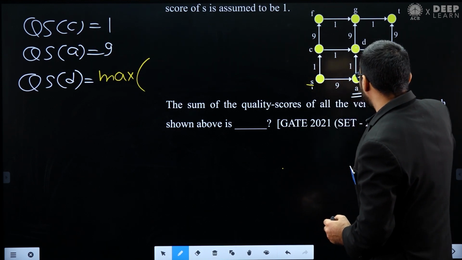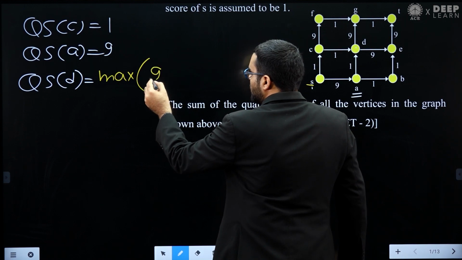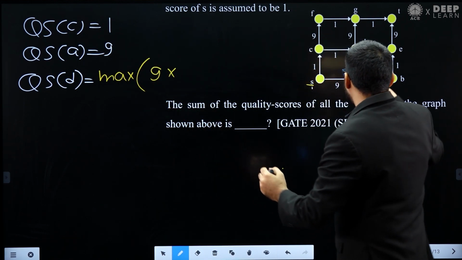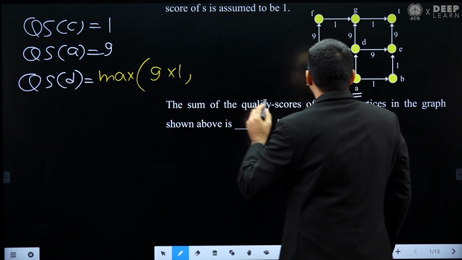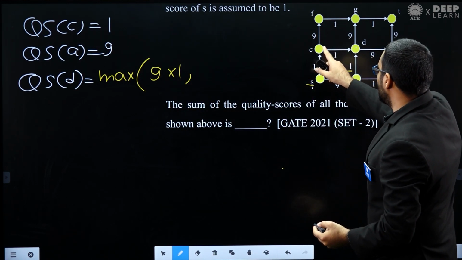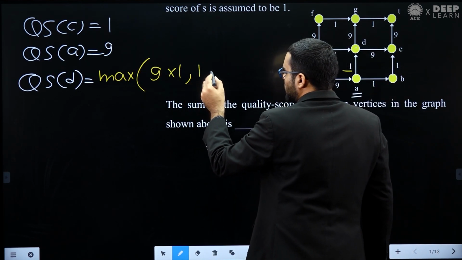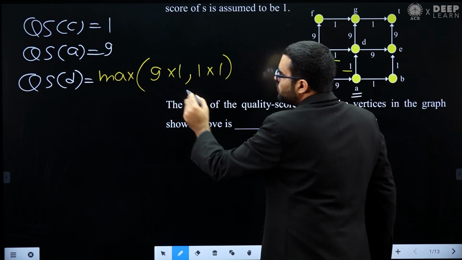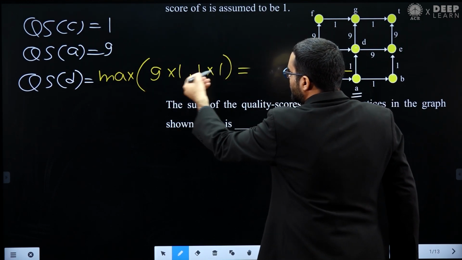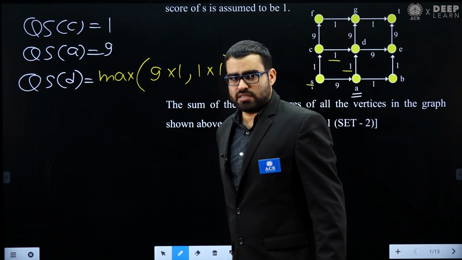If you go from A to D, then you can see the quality score of A is already 9, multiplied by this edge weight, that is 1. Or maybe you can go from C to D. If you go from C to D, then the quality score of C is 1 and this edge weight is also 1. So finally, what you will get is the maximum of these two, that will be 9. So this is the quality score of D.